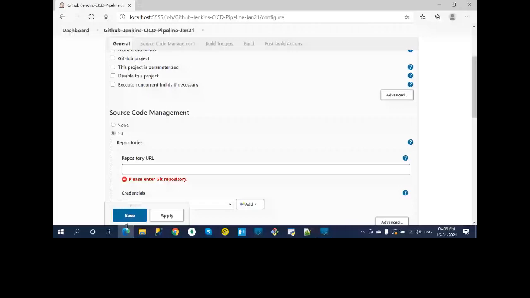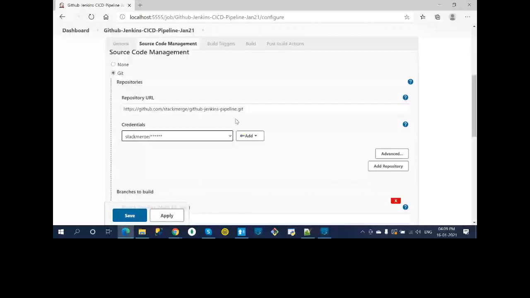And since I'm not adding it the first time, I already created the credentials. So I'll use my credentials for this. So you need to give the GitHub credentials here. Okay, you can directly go here and create it. Okay, so I have created already. So I'll use this one. Okay, so if these credentials are fine, this URL is fine, then it won't show any error.